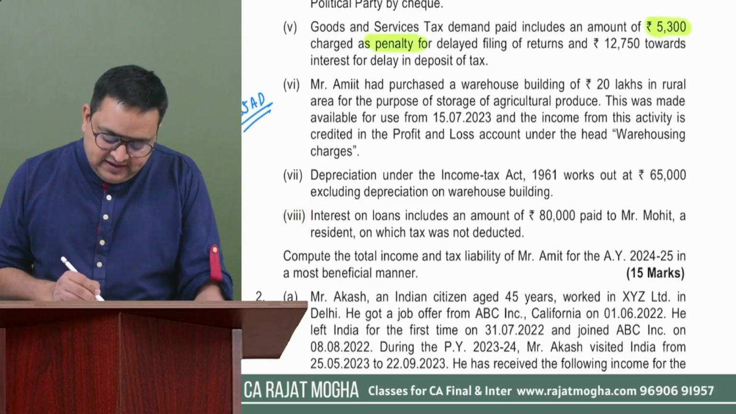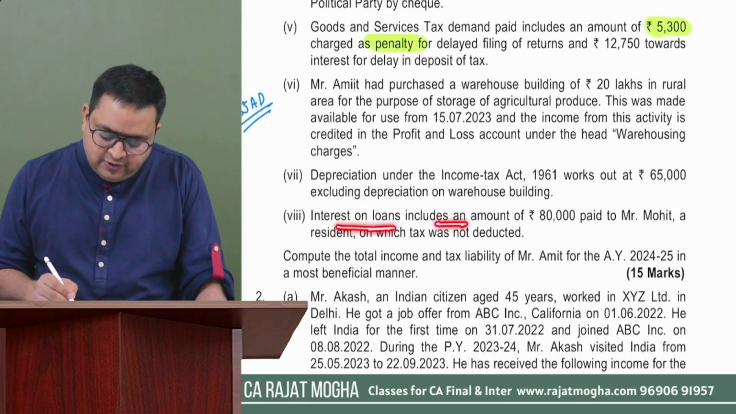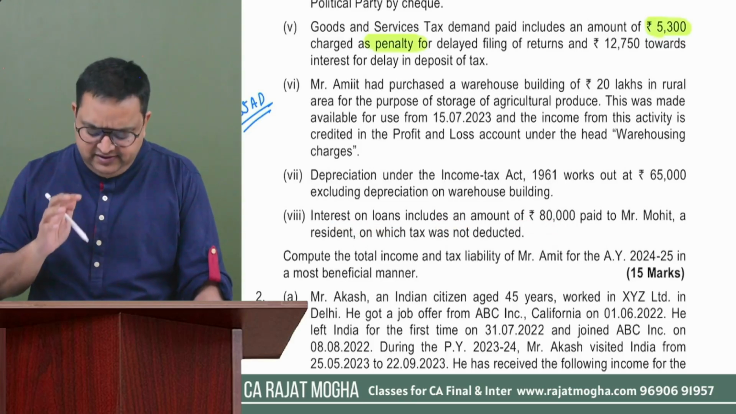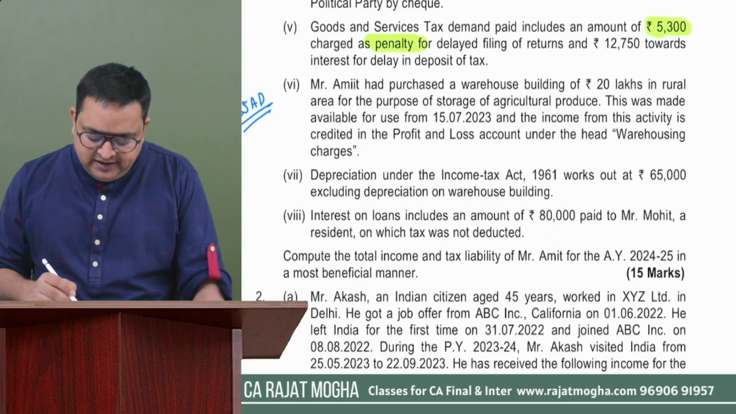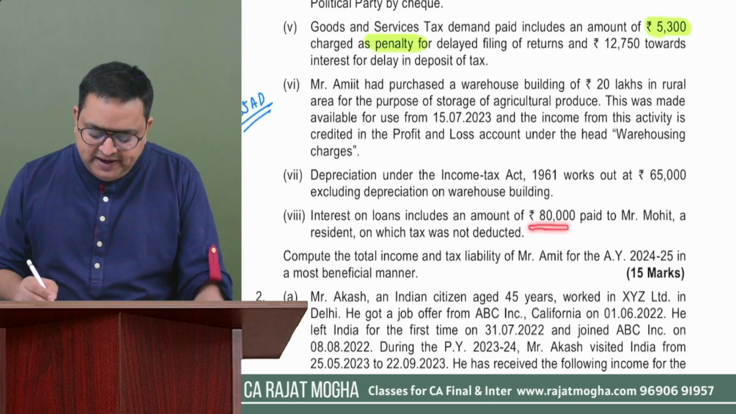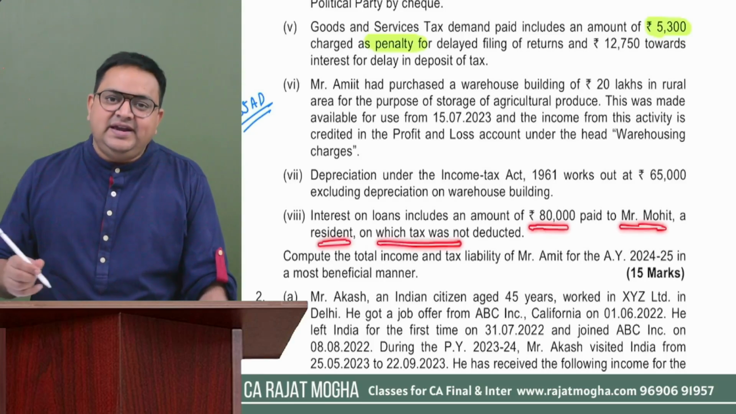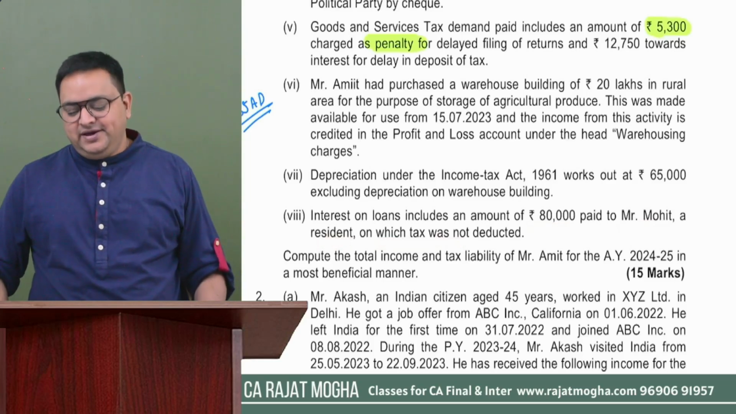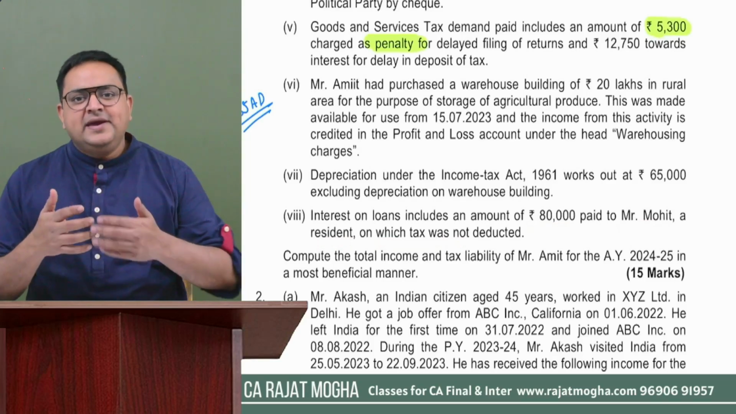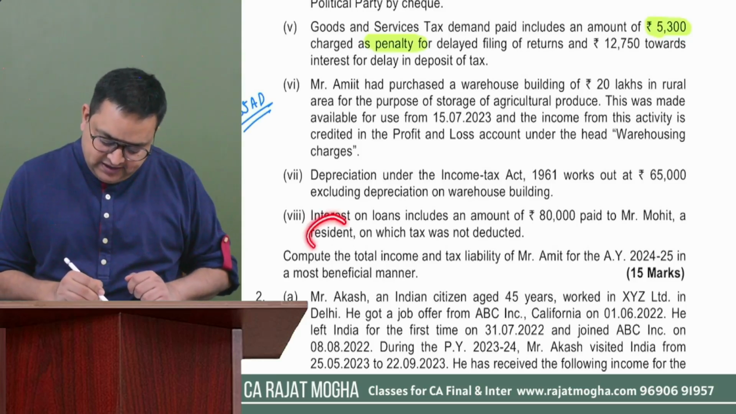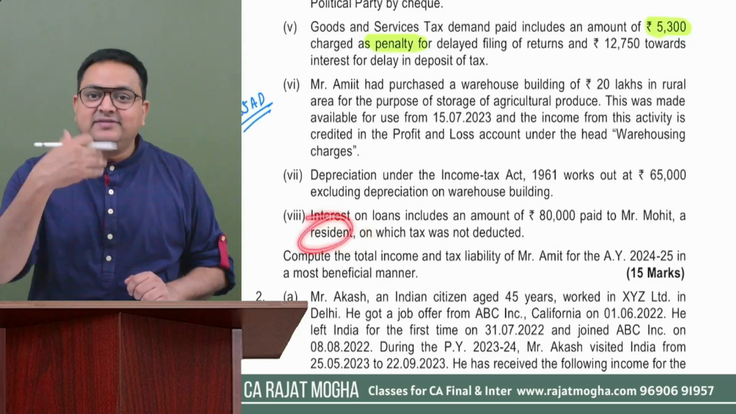Last point says interest on loan includes an amount of 80,000. Okay. Interest on loan, we have read there for some amount. And it includes amount of 80,000 paid to Mr. Mohit, a resident, on which TDS is not deducted. Okay. So to whom you are paying? You are paying to a resident. They have mentioned it over here that they are paying it to the resident.